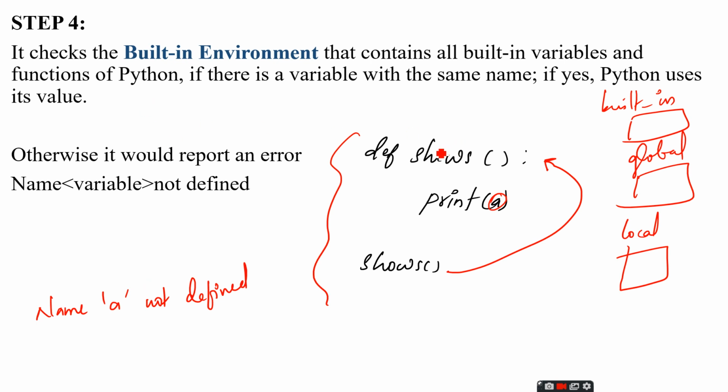And the LEGB rule works in this format. L means checking the local namespace or local environment. E means checking the enclosing environment. G means checking the global environment, and B means checking the built-in environment. So this is all about the LEGB rule.